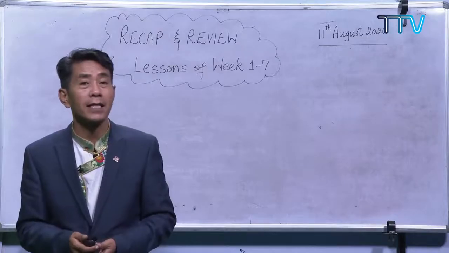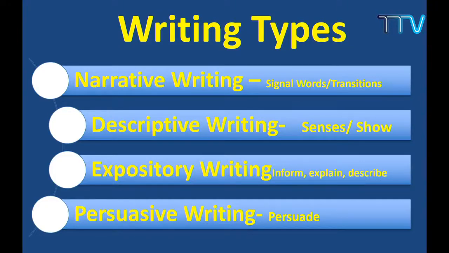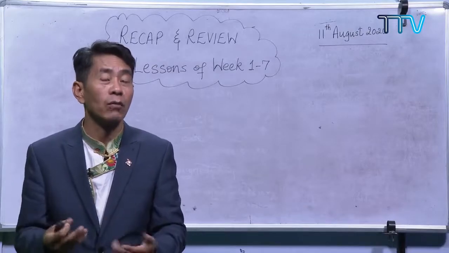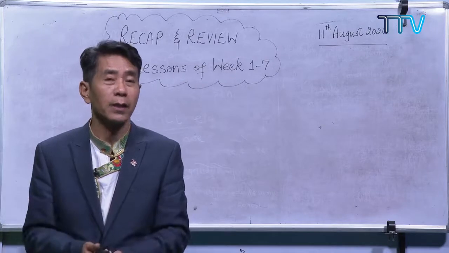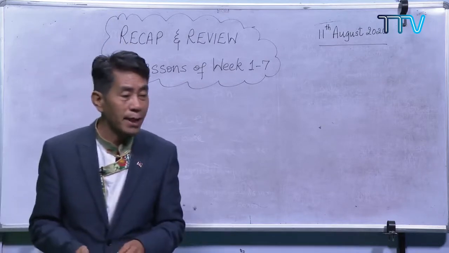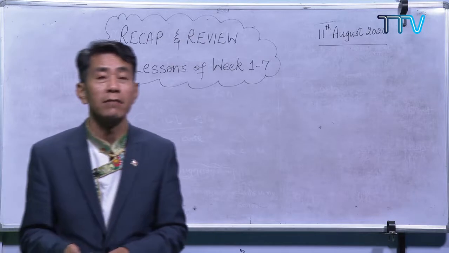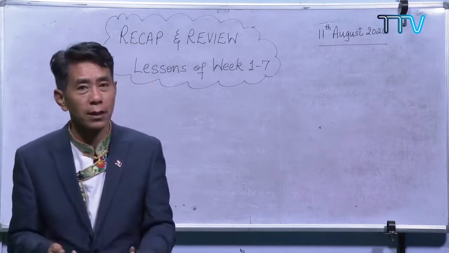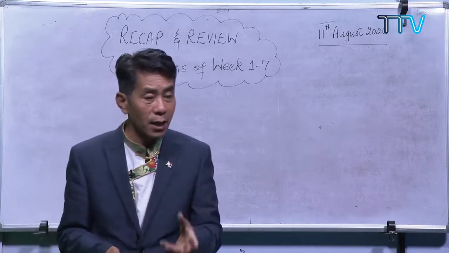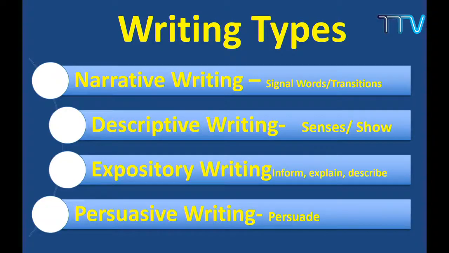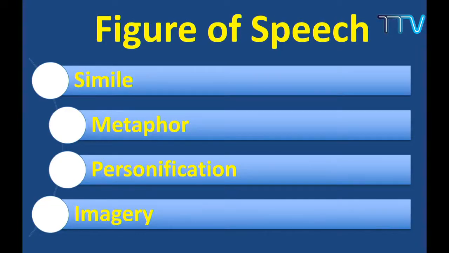And the third type of writing is expository. From the word itself, it exposes, shows, informs, explains. I told you most of this expository writing you will find in textbooks, reference books, journals. And the last type of writing is persuasive writing, where you persuade. Now these are the four types of writing.